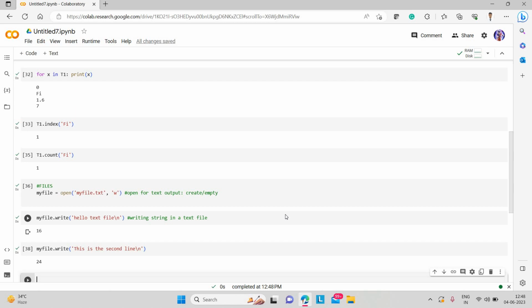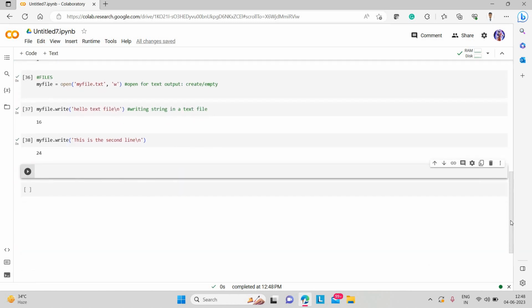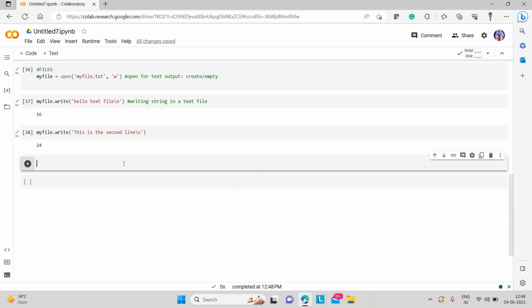Now let me scroll up. Now I'll close this file, myfile.close.